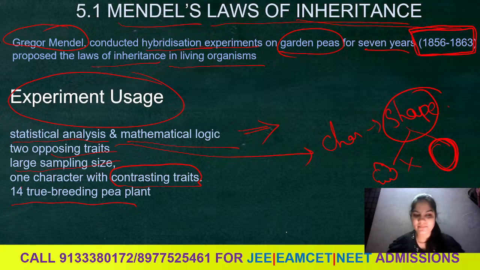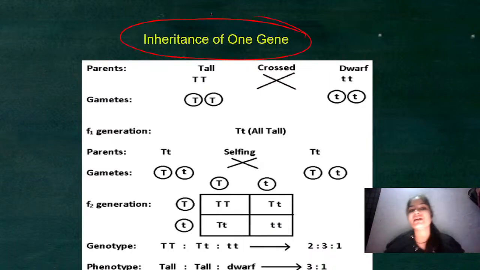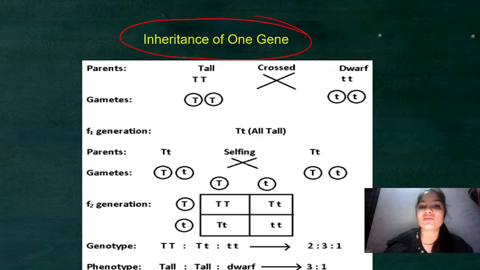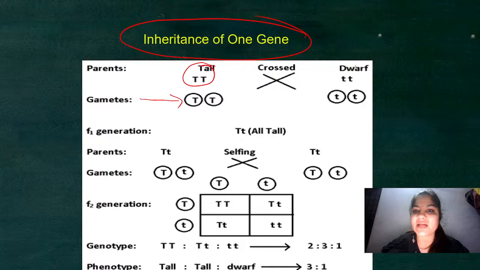Now let us talk about inheritance of one gene. We know that genes are always in pairs. You can see here the gametes. This is parent 1, which is tall, and this is parent 2, which is dwarf.